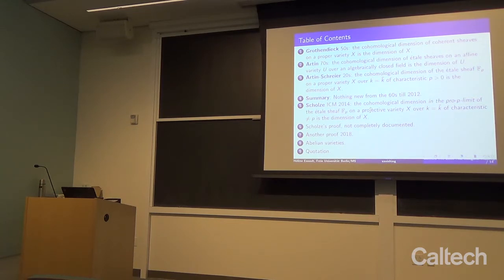We will start with Grothendieck in the 50s, go to Artin in the 70s, go to Artin-Schreier in the 20s, summarize the situation, which then came to a standstill till 2012 when Peter Scholze came to play. And he invented a completely new kind of vanishing theorems on which I will say something.